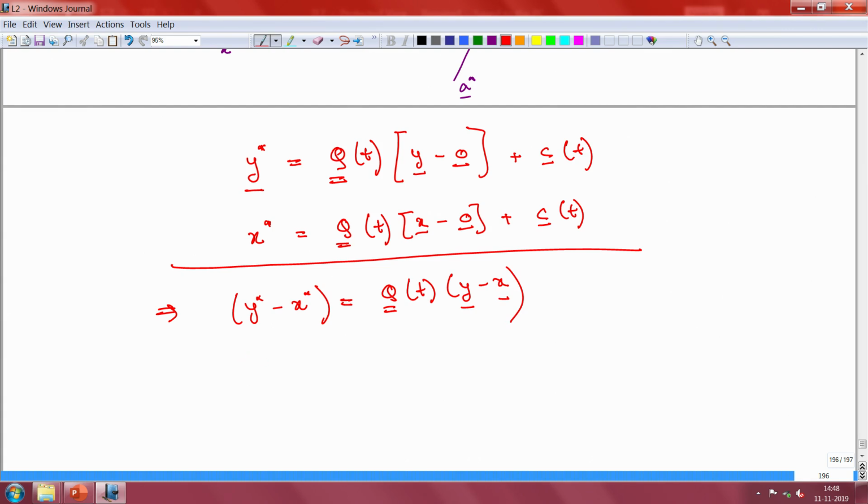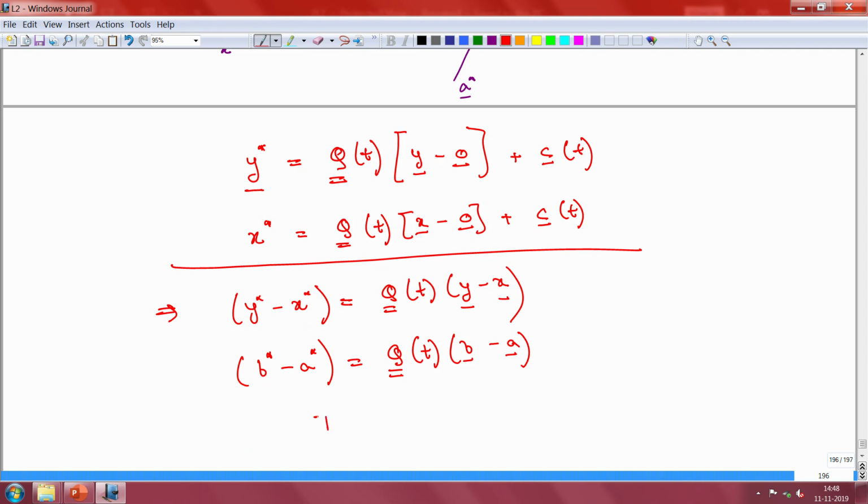So, similarly, your B star minus A star will be Q times B minus A, and this represents now the transformed quantity. So, the T tensor should act on this quantity and convert it to B star minus A star.